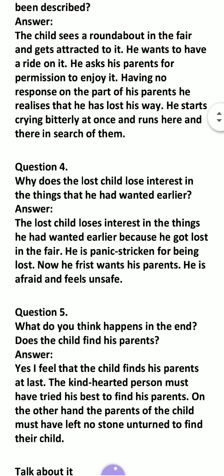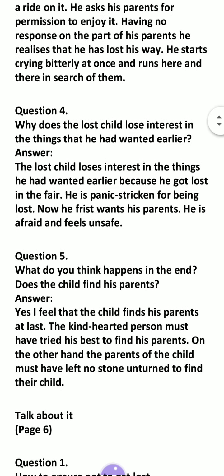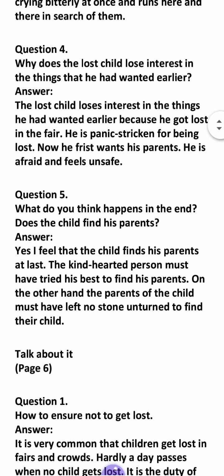Having no response on the part of his parents, he realizes that he has lost his way. In the roundabout, he stops for a while, totally attracted, completely spellbound, and he wanted to ride on the horse. When he asked his parents and got no response, he realized that he was now lost. He starts crying bitterly at once and runs here and there in search of his parents.